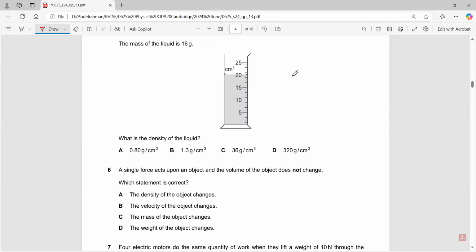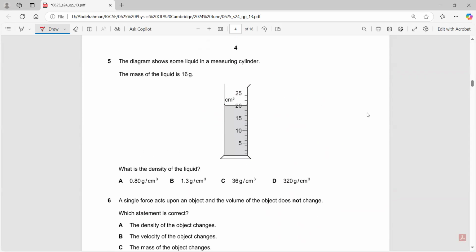Question 5. What is the density of the liquid? Density equals mass over volume. The mass is 16 and the volume is 20. 16 over 20 is 0.8.